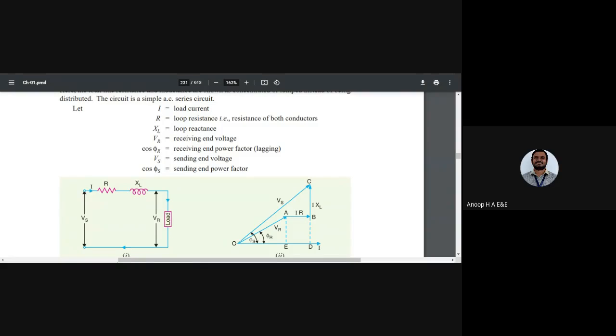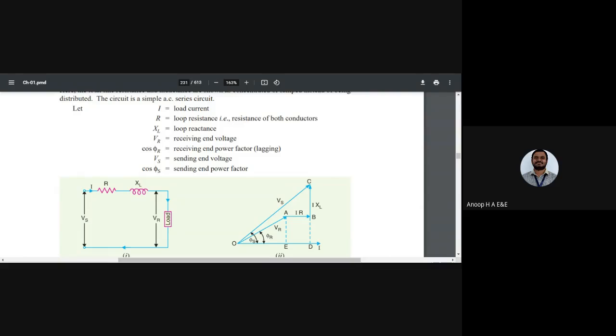So for an inductive load, you can note down, what we have modeled here is R and L for a short transmission line. So it is nothing but an inductive load. It is more or less like the choke coil experiment you did. You have series R and series L, that is a loop reactance and loop resistance. Now we have this inductive load and we generally take it as a lagging power factor.